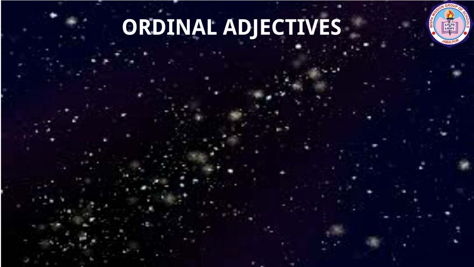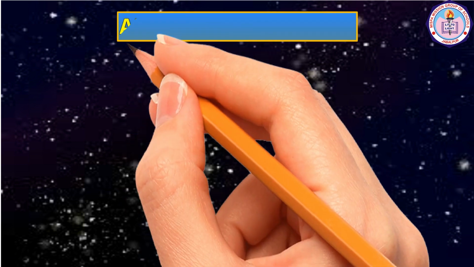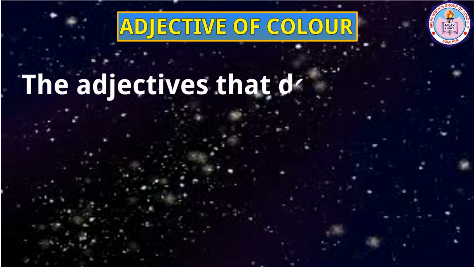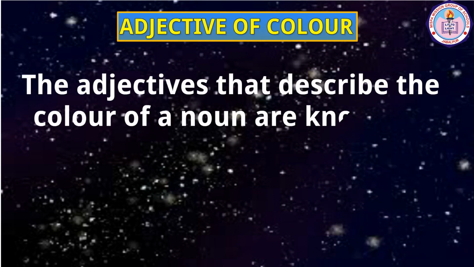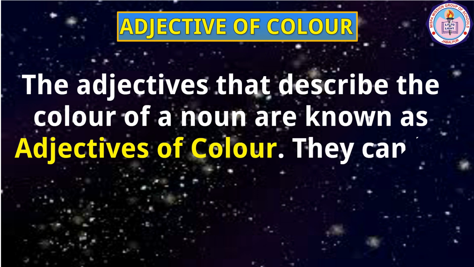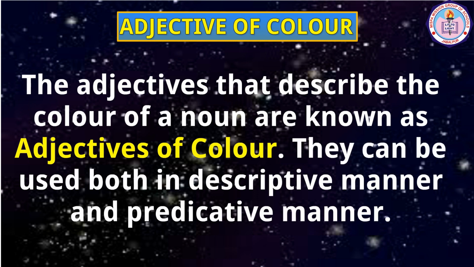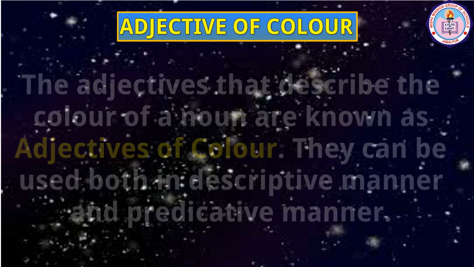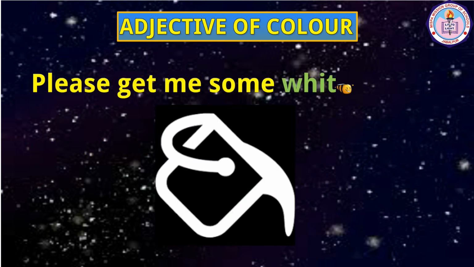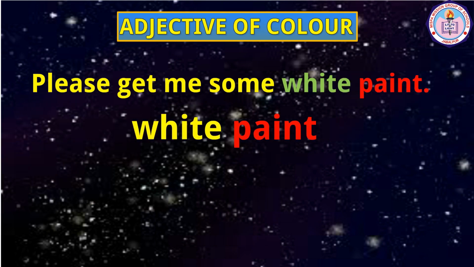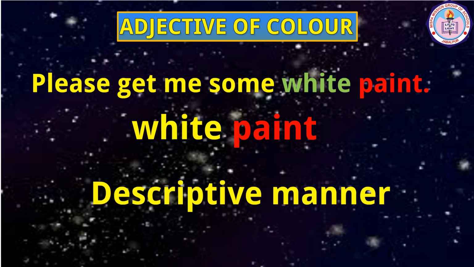We had a detailed study of determiners. Now, we shall discuss adjectives of color. The adjectives that describe the color of a noun are known as adjectives of color. They can be used both in a descriptive manner and a predicative manner. Study these sentences. Please get some white paint. Here, white is the adjective that modifies the noun paint. It is used in a descriptive manner.